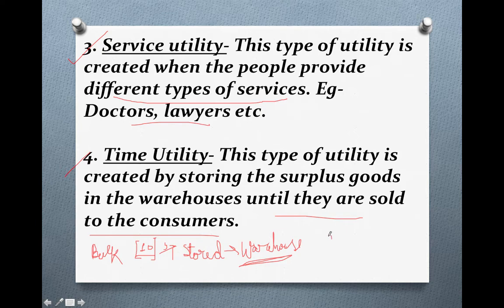and the production. It is balancing the time between the production and the consumption. Just remember that it is balancing the time between production and consumption, and time utility is created by storing the extra goods in the warehouse until they are sold off to the consumers. So I hope the definition and the concept of time utility is very clear to you.